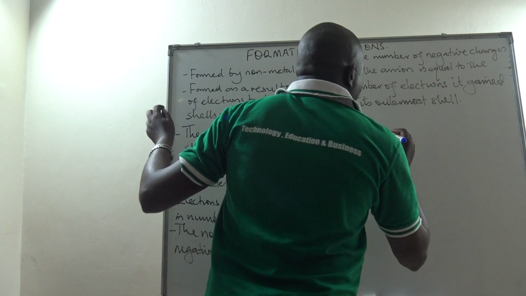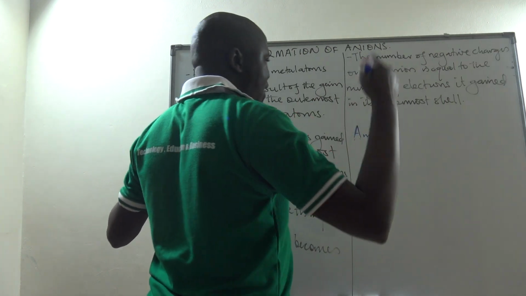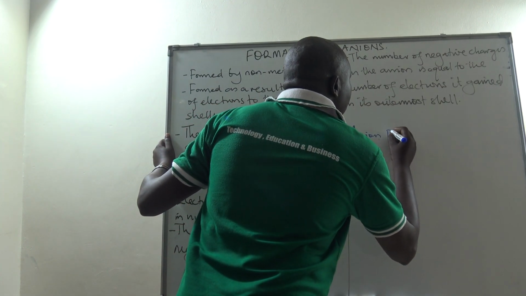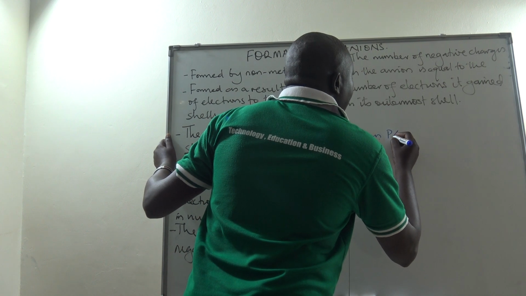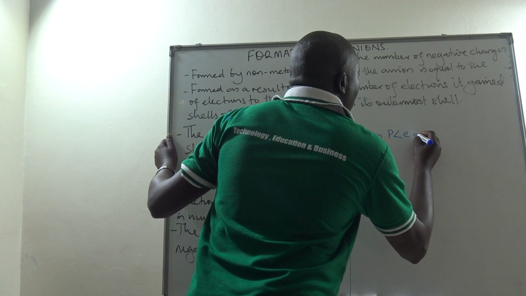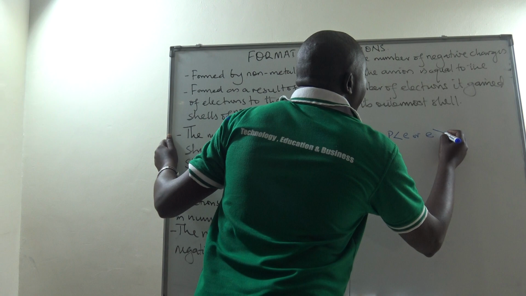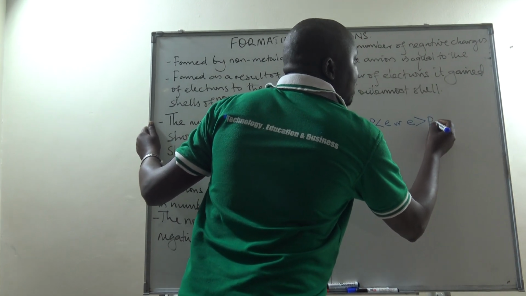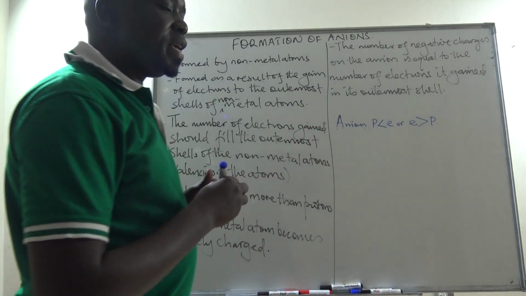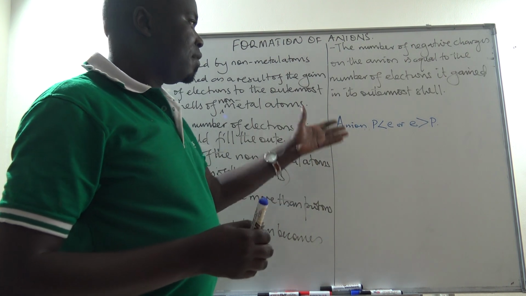So in an anion, since electrons are gained, it means that protons are less than electrons, or electrons are more than protons in number. Reason being, electrons are gained.